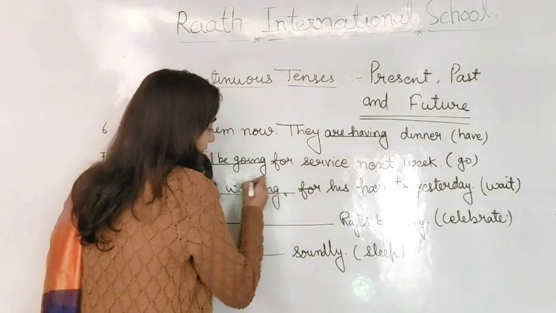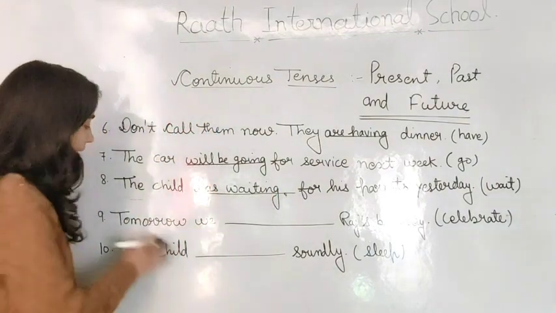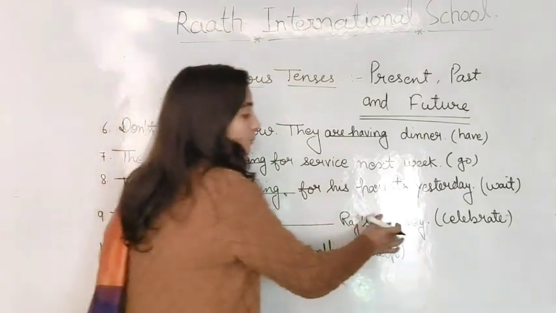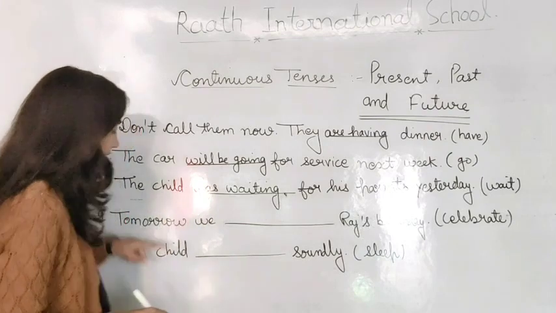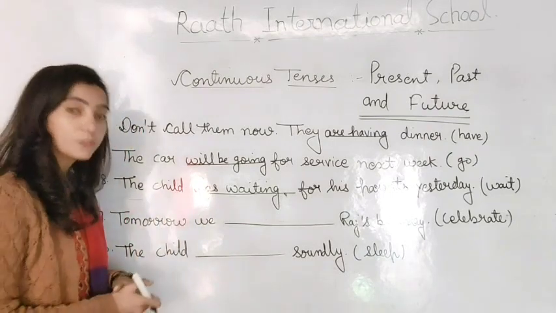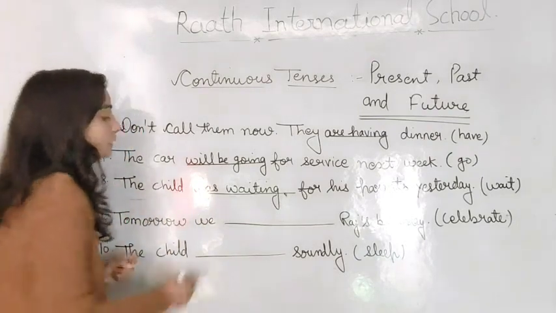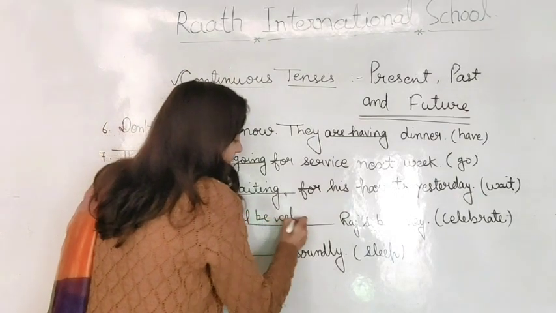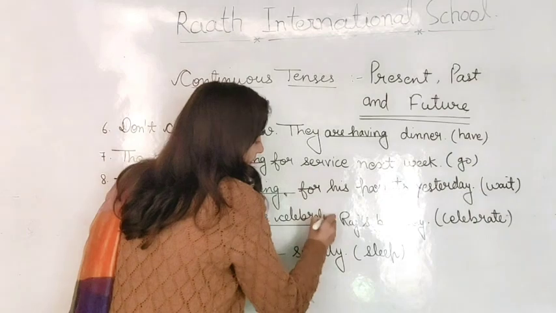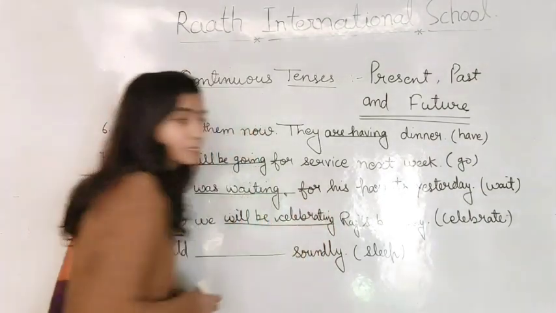Okay. What is next? Tomorrow we celebrate Raj's birthday. We have the verb that is celebrate, and as you can see tomorrow it means we are talking about future continuous. So we will fill we will be celebrating. Okay. What is next?